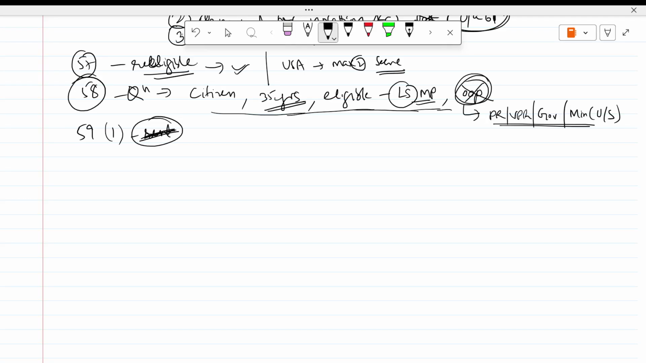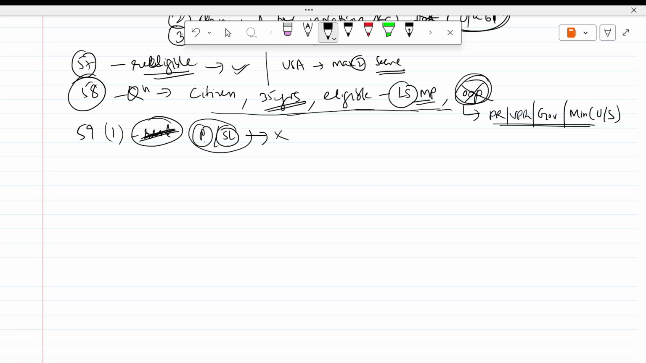Not this one. First thing, you cannot be a parliament member. That is, you cannot be a Lok Sabha MP, you cannot be a Rajya Sabha MP. Also, you cannot be a state legislative member. If you are an MP or MLA, once you become the president, this office should automatically become vacant. That is Article 59 clause 1.